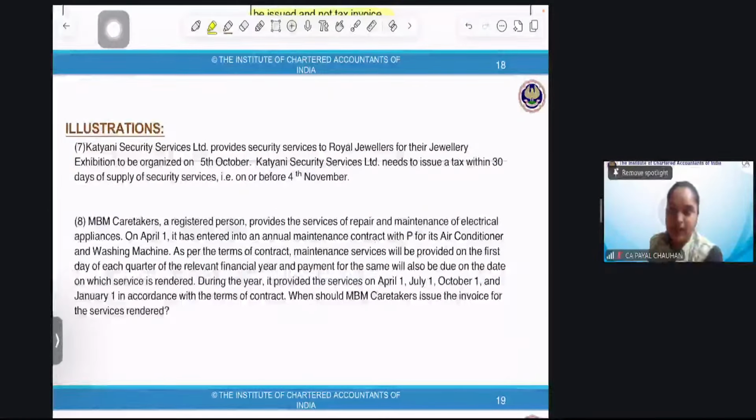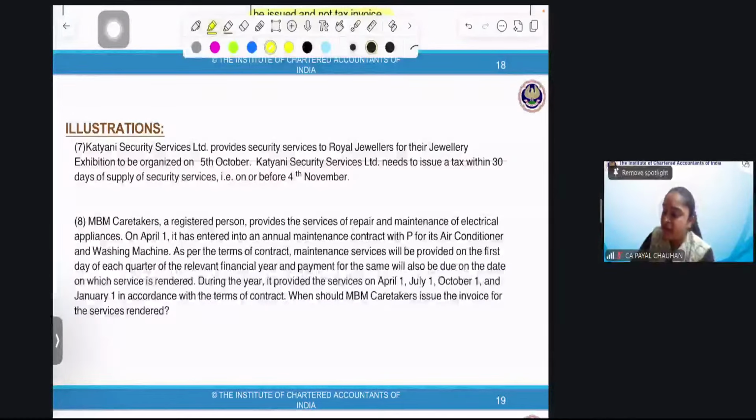You people have to reply, right? Katyayani Security Services, tell me, does the question relate to supply of goods or service? Perfect. It relates to supply of service.